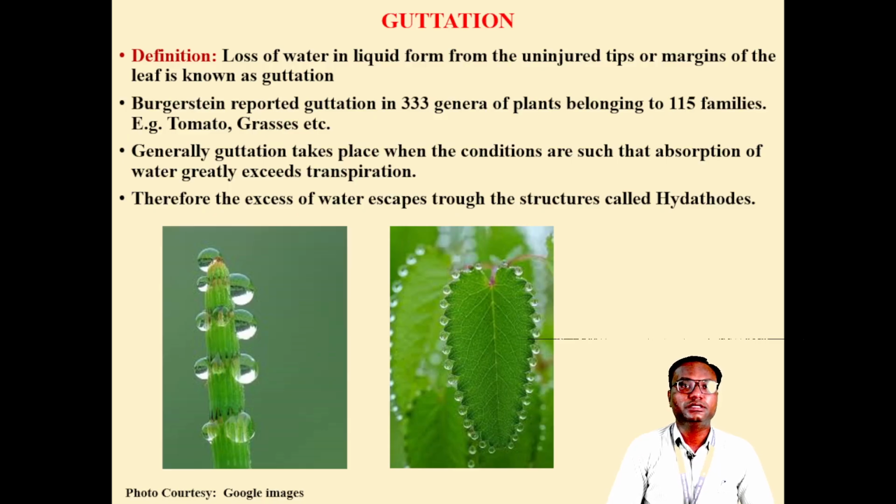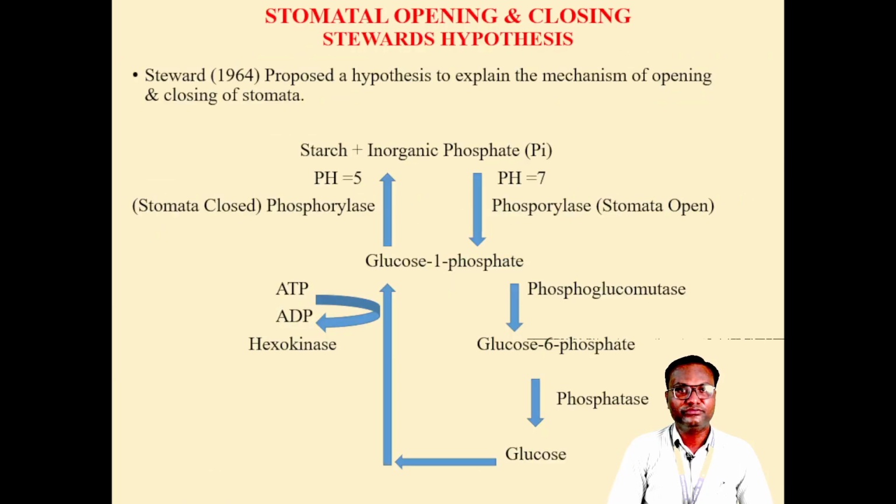Guttation is the loss of water in liquid form from the uninjured tips or the margins of the leaf. There are a total of 333 genera of plants belonging to 115 families. For example, most of the grasses guttate water from the uninjured part of the tips, and mostly when water absorption exceeds transpiration, this guttation occurs in the plants. This guttation occurs through the hydathodes. Hydathodes are specialized structures present on the margin of the leaf.